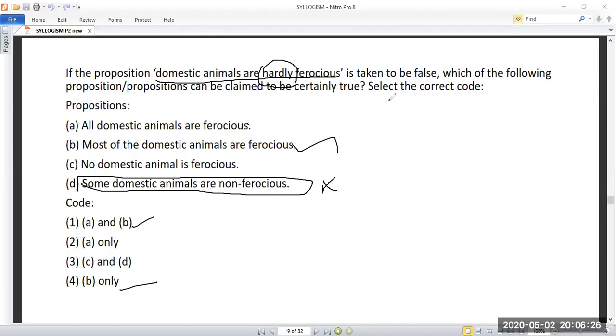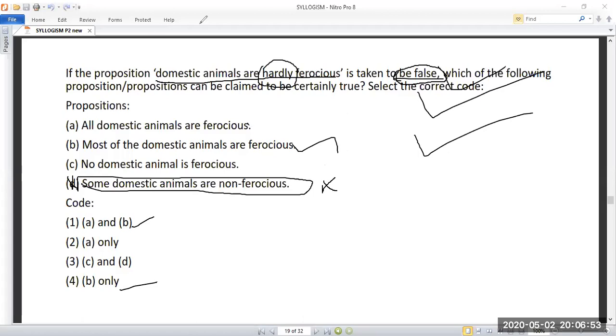So if the statement is taken to be false, you need to concentrate on the question, whether it is taken to be true or taken to be false, then you solve the problem. Since it is taken to be false, the D option should be eliminated, because this is the question they have asked and they told this is taken to be false. So D is eliminated. So the answer is A and B.